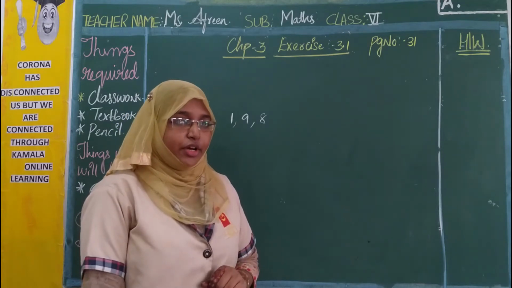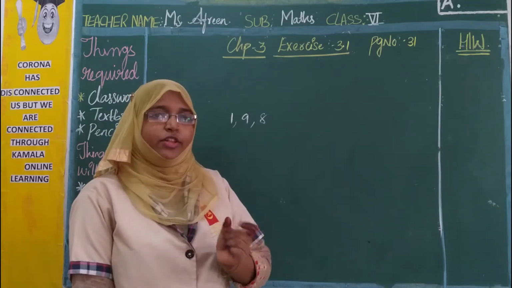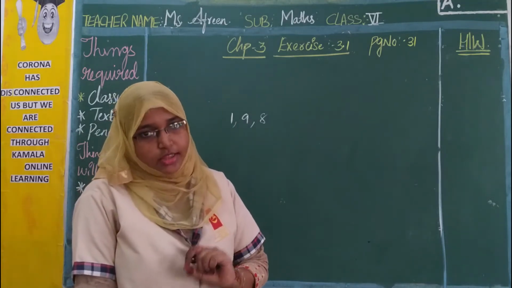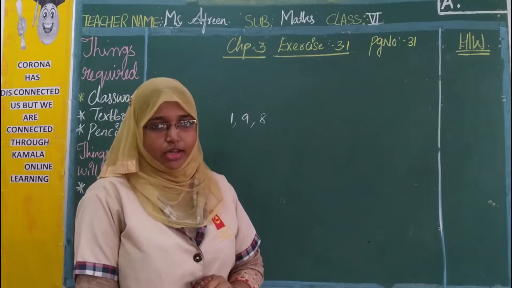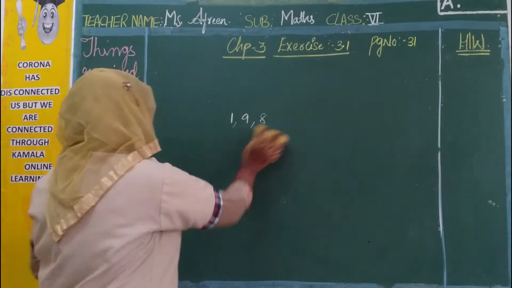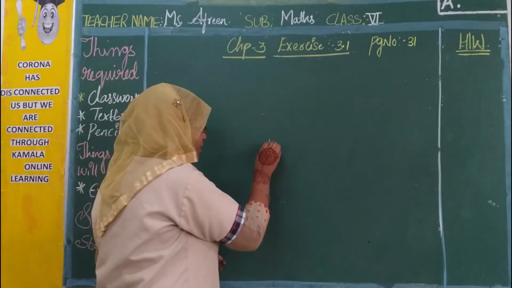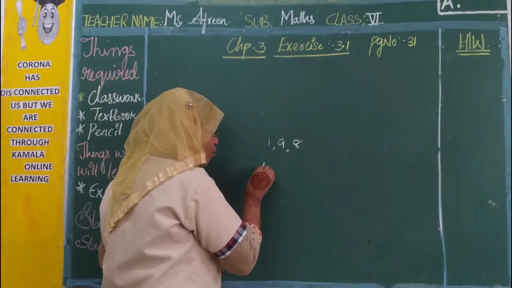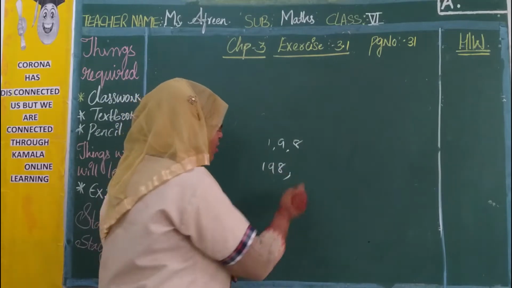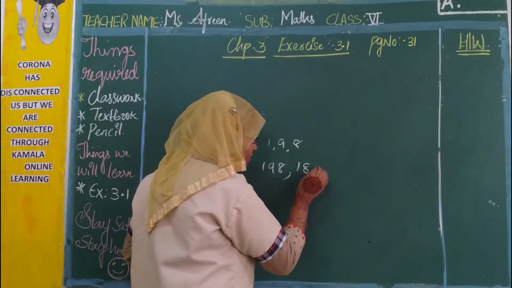What is the divisibility rule for 9? That is same as 3. The sum of the digits should be divisible by 9. Then the given whole number is also divisible by 9. Now let us start. What are the possible numbers we can form with 198? We can write 198. Yes, 189.